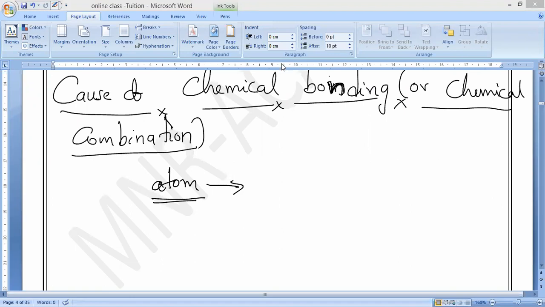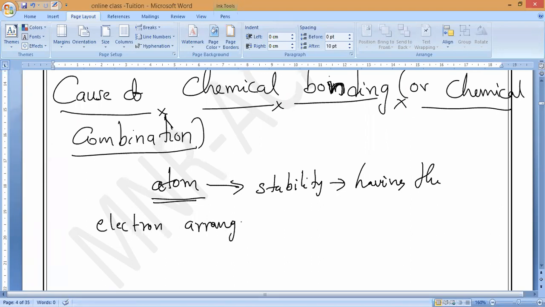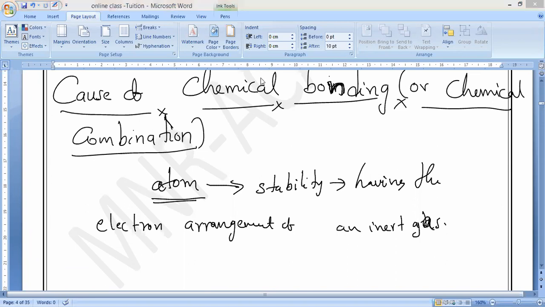Do you understand, guys? Please respond to me. So what do you mean by atom stability? Acquiring the electronic configuration of an inert gas. That's all. Or else having the electron arrangement of an inert gas. That is the stability of any kind of atom. Is it okay, guys? Please respond to me.